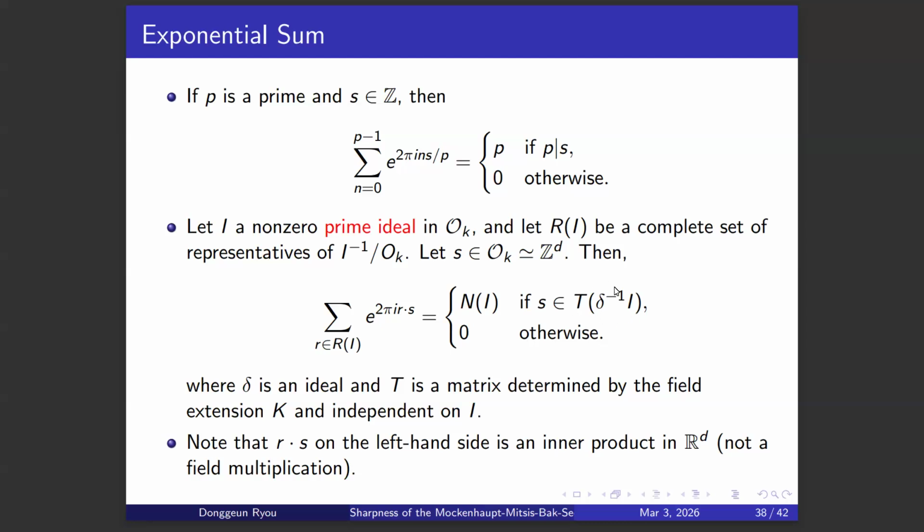But there is a certain set, which is T of delta inverse of I. If the element s is in this set, then there's no cancellation at all, so the exponential sum is the size of the norm of the ideal. Otherwise, there's cancellation so that it is always 0. We also use this to evaluate the size estimate of the Fourier transform of the measure that we constructed.